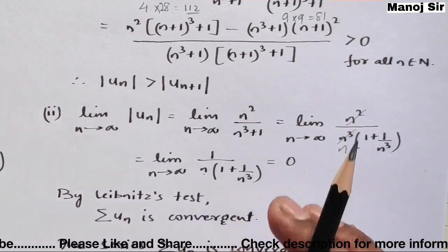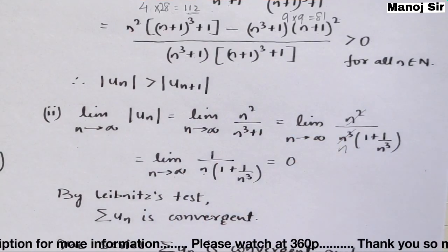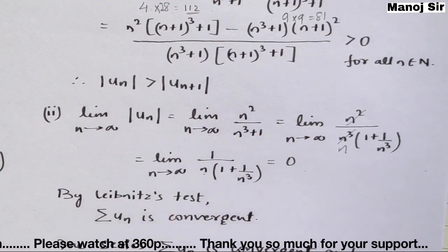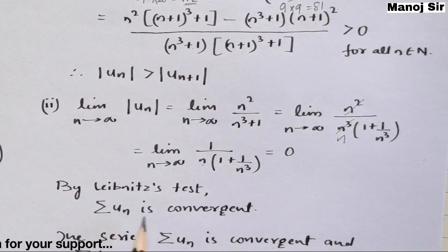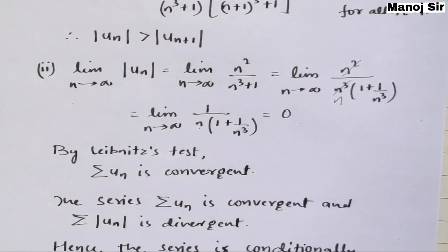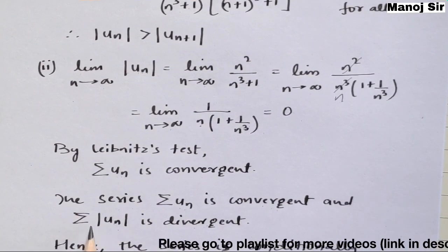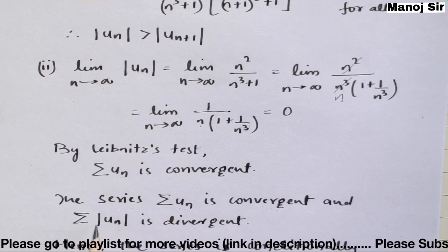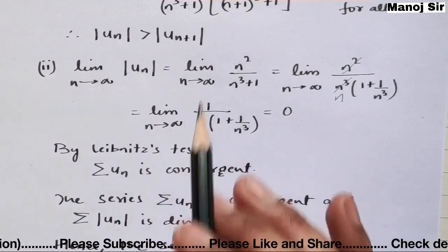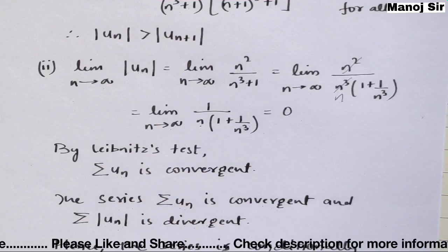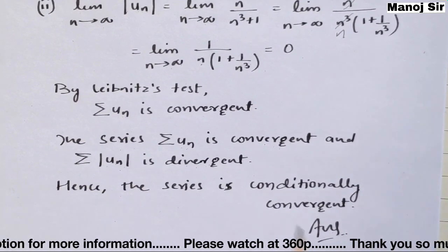Remember one thing, summation of un consists of both negative and positive terms. That's why we have applied this test. According to this test, the series summation un is convergent, and summation of mod of un is divergent, as we have solved in the comparison test. Hence finally we can say the series is conditionally convergent.